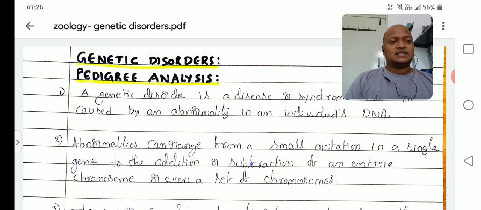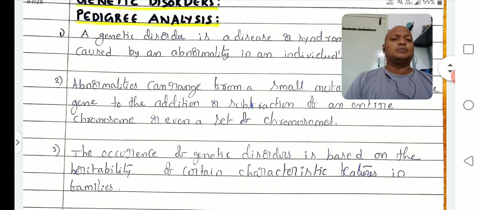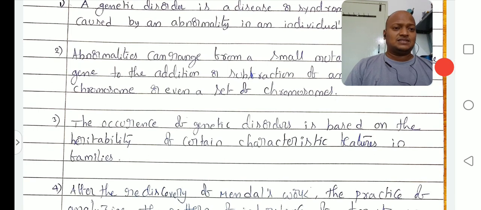Earlier we discussed that mutations take place either in a gene, or as one chromosome added or lost, or as changes in a complete set of chromosomes. So it causes abnormalities or syndromes. Understood or not? Right.